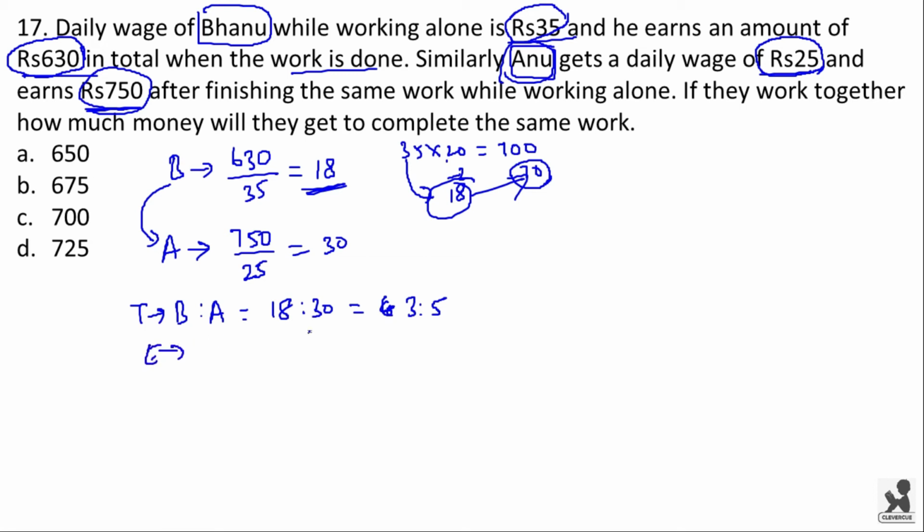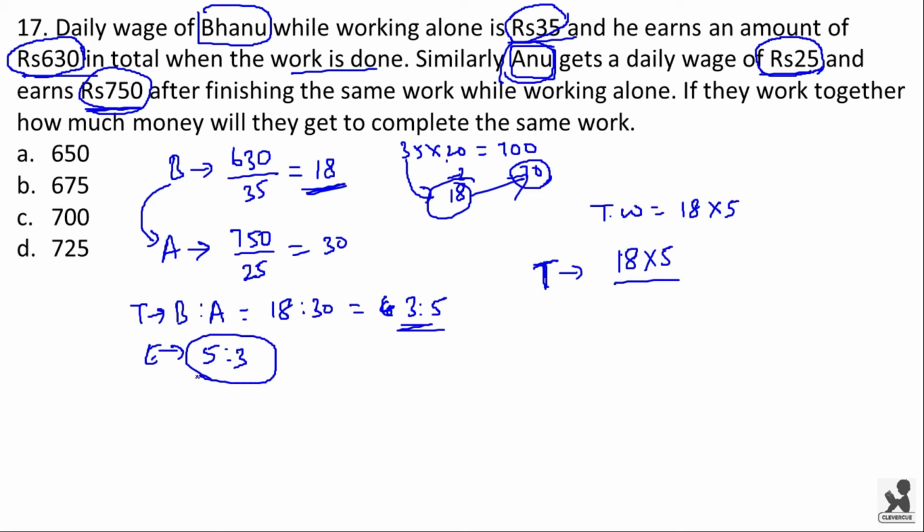Now efficiency ratio will be reciprocal of this, that is 5 is to 3. Now total work will be number of days taken by Banu into efficiency of Banu, that is 5. Now number of days or time taken by Banu and Anu to complete the entire work will be 18 into 5 divided by combined efficiency, that is 5 plus 3, which is equal to 8.